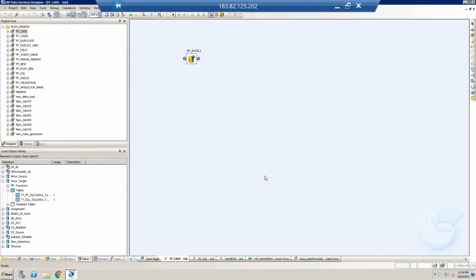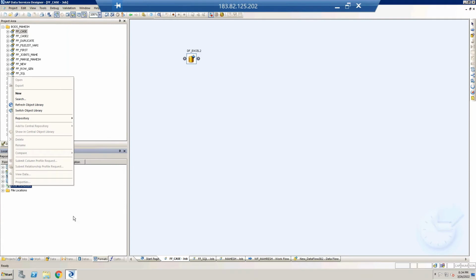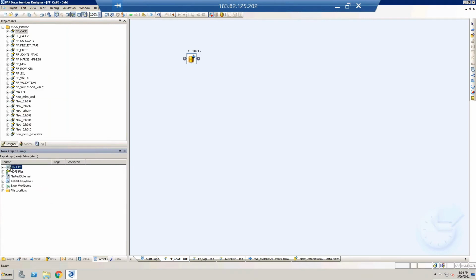Likewise, if you want to extract the data from files, say an Excel file, we can create an Excel workbook here and scan the data from your local desktop to here with the help of this Excel workbook. Likewise, if it is a text file, we can create a text file over here and scan that data from your desktop to BODS.